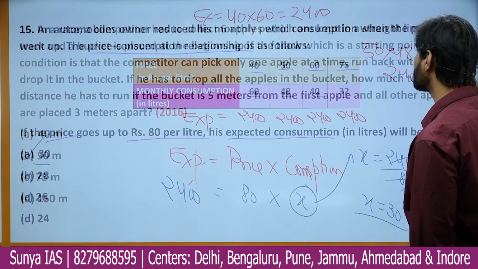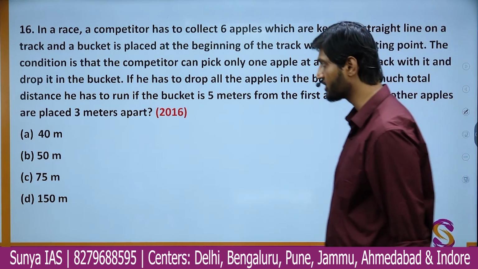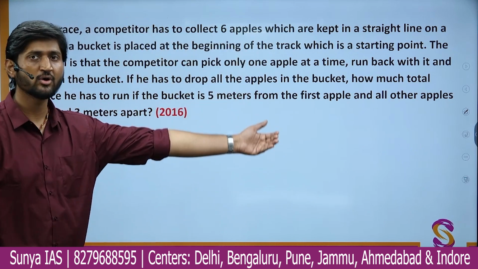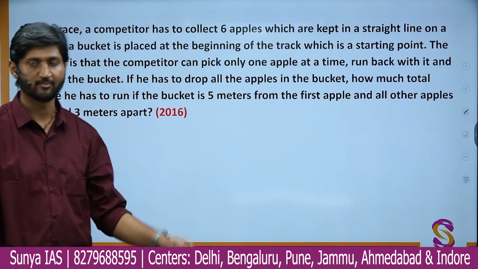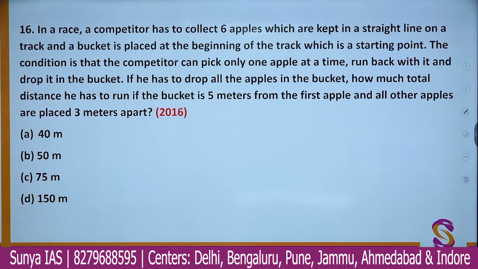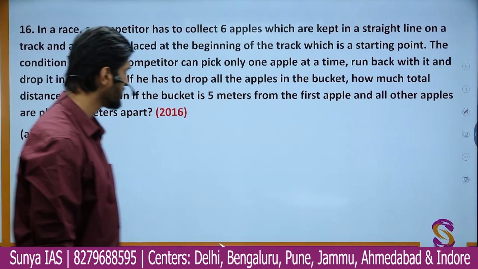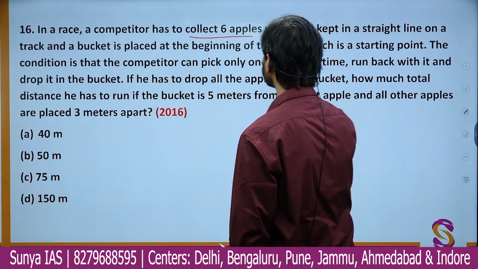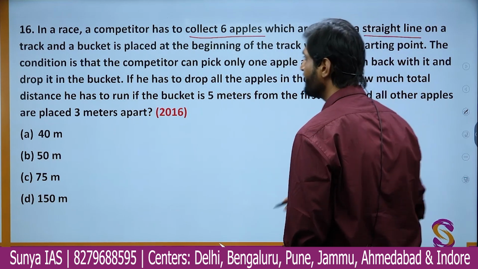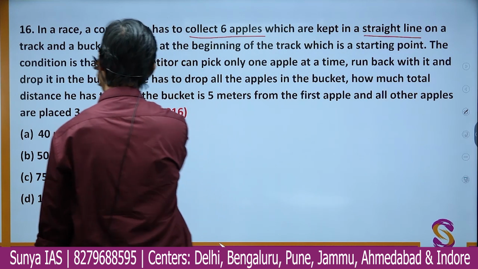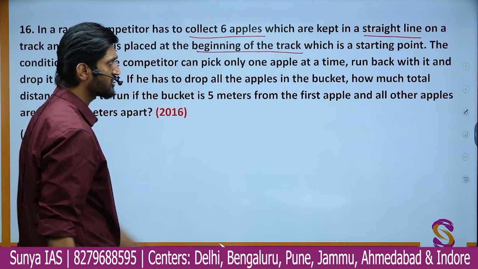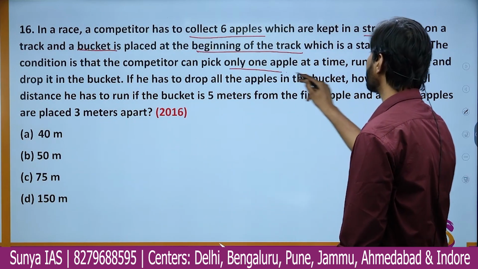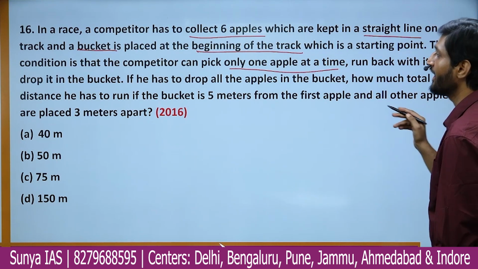And so that brings us to the last question of this particular discussion. And this question is not that difficult. You have to just understand the scenario and you can just solve it in no time. Okay guys? So in this question we have, in a race, a competitor has to collect 6 apples which are kept in a straight line on a track, and a bucket is placed at the beginning of the track, which is the starting point. Now the condition is that the competitor has to pick only 1 apple at a time, run back with it and drop it in the bucket.